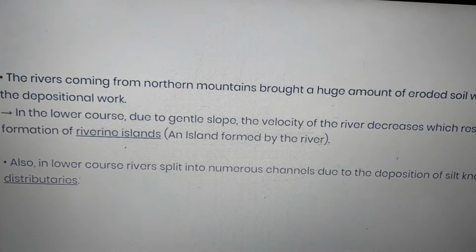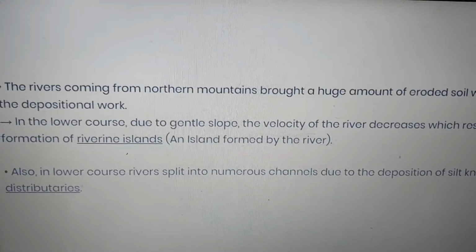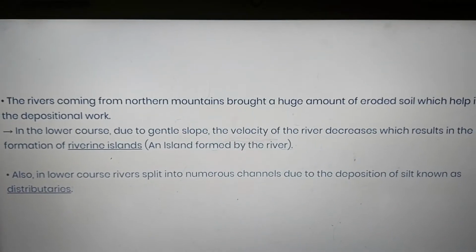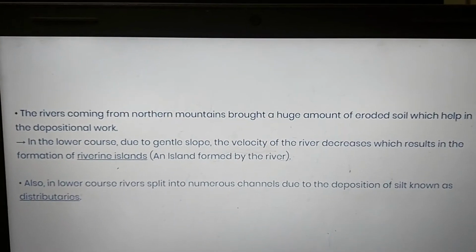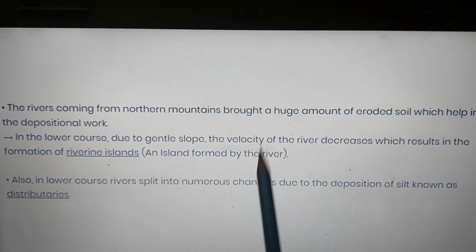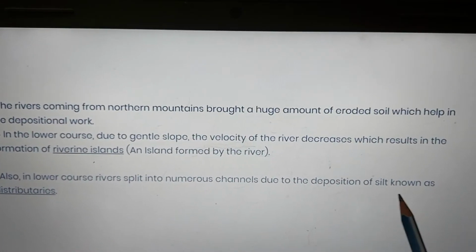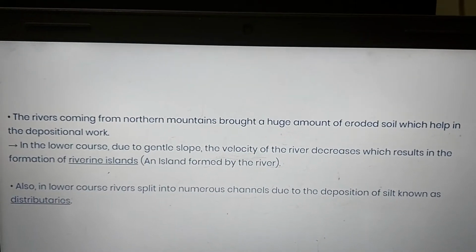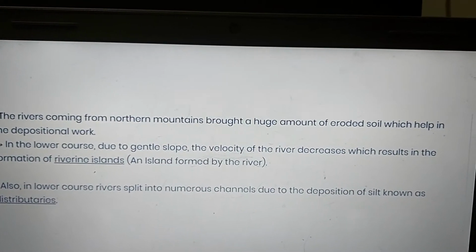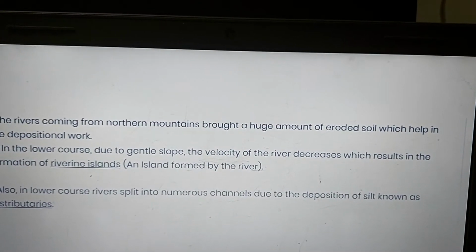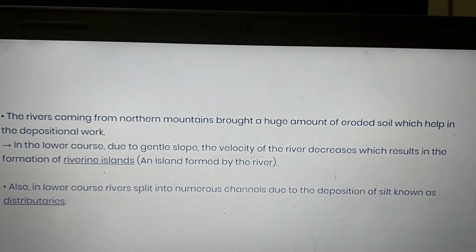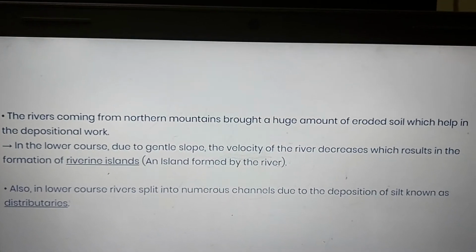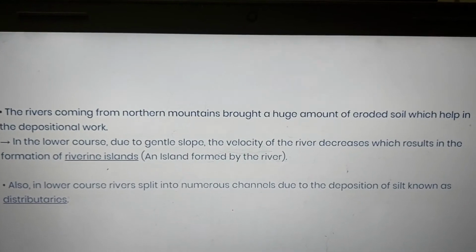Okay, children, then I told you, because of the huge amounts of eroded soil that the rivers are bringing, a lot of depositional work was going on, leading to the formation of riverine islands, an island formed in the river, and on the lower course, deposition leading to distributaries. And I've also explained Doab. What is Doab? Land between two rivers. Do means two and Ab means water, so land between two rivers, that is the creation of Doab. So these were some of the depositional features.